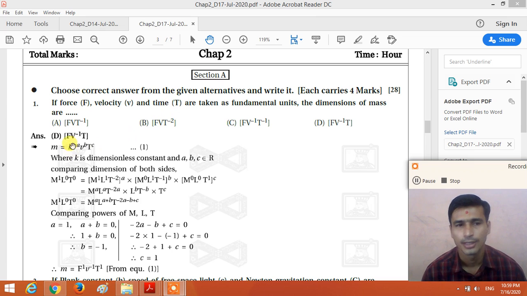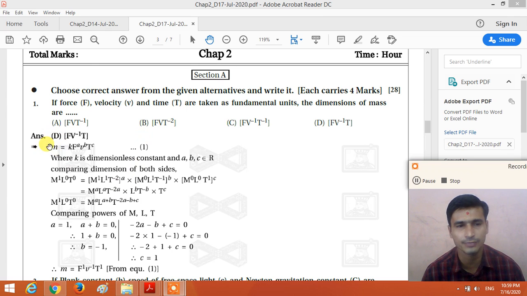So here M is the mass of the object. M depends on the force F, velocity v and time t. So we write M is equal to F raised to a, v raised to b and t raised to c. Here k is a dimensionless constant. No need to write this constant value, right? Now the second step is to place the dimensional formula of all the physical quantities, right?